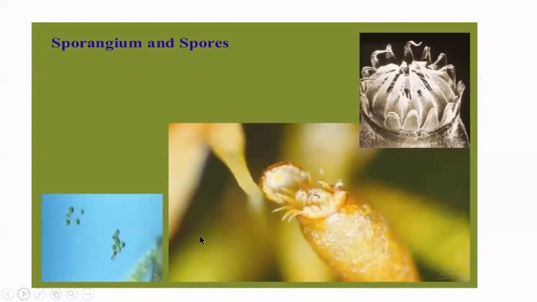I'll show you some pictures. We have seen the general characters. I will show you some pictures. You can see the sporangium of a higher bryophyte. Sporangium, operculum is there, a lid. That is the capsule. We call it capsule, Funaria capsule. You can see the operculum, which is the lid of the capsule, and you can see the liberated spores, tetrads.